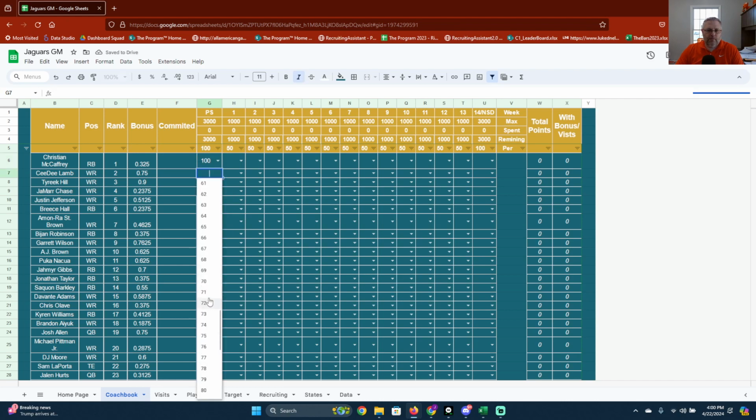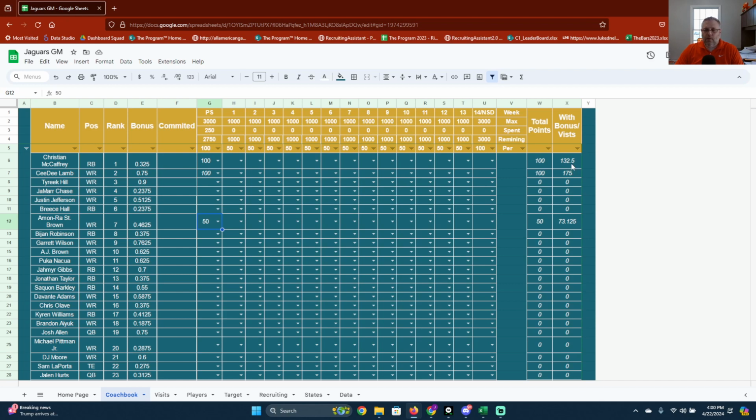Say we'll put 100 on Lamb, and then Amos and Brown will put 50 points. And you can see now what it's doing here is it's showing you total points you have on that player. So we'll calculate everything from the week, and then this number is with your bonus. So right now there's a 0.325 on McCaffrey, so you get 32 points.